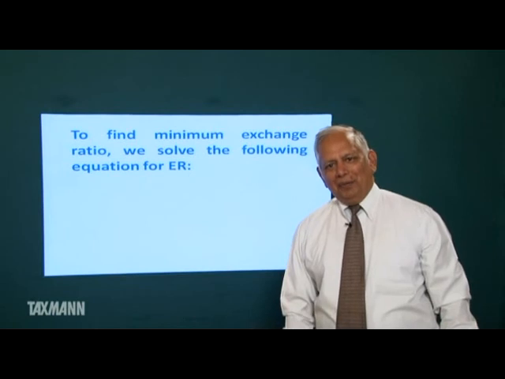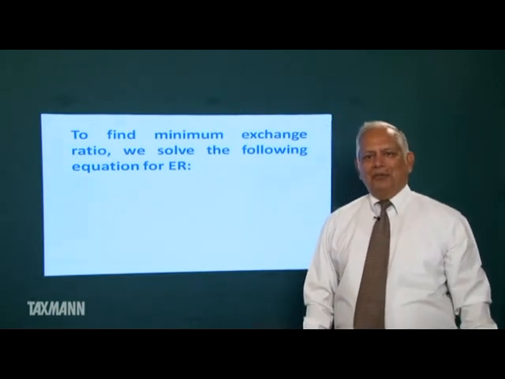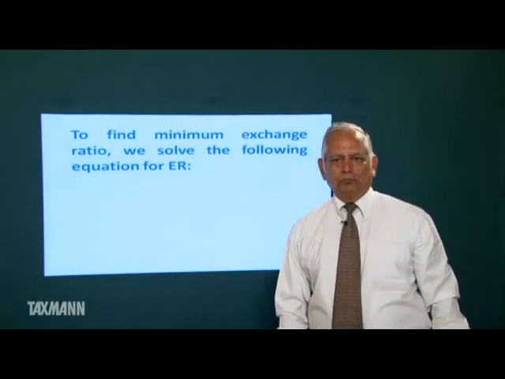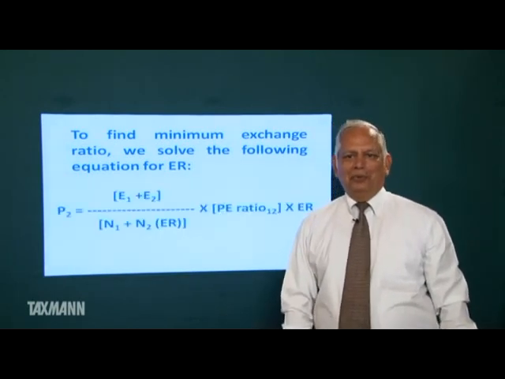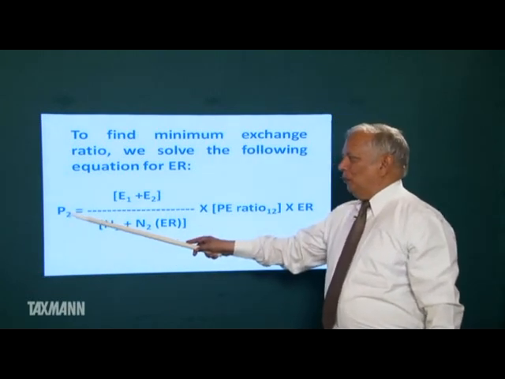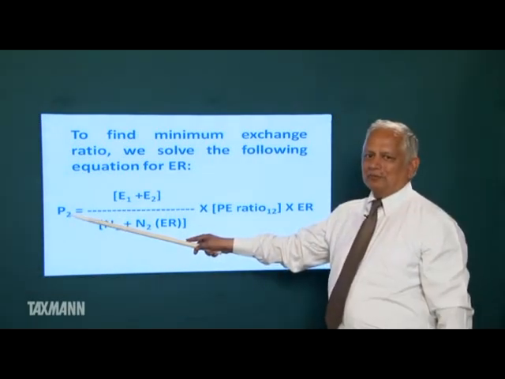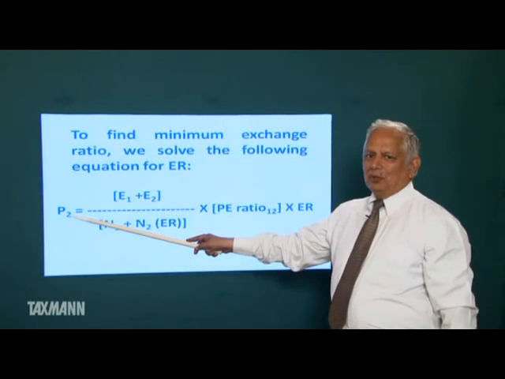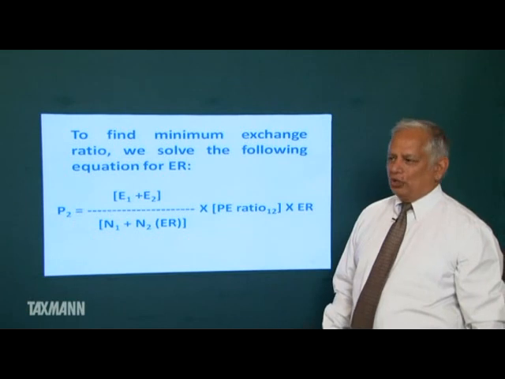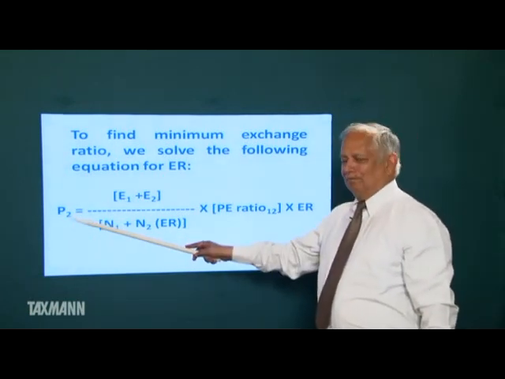To find the minimum exchange ratio, we solve the following equation for ER. P2 is the value per share of the acquired before acquisition. Suppose I am holding one share of the acquired before acquisition. This is my wealth.